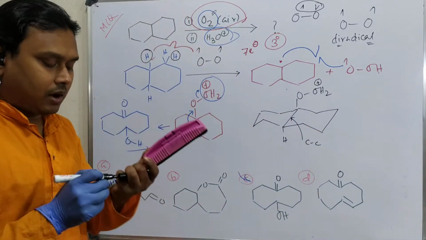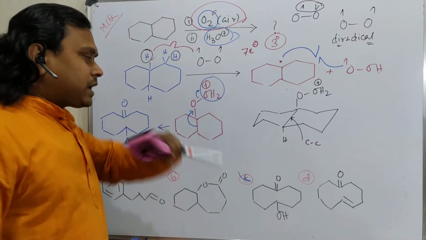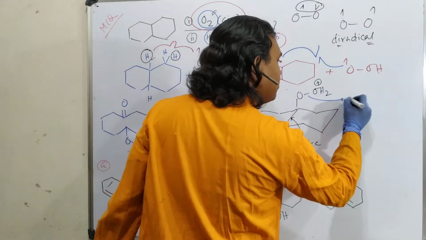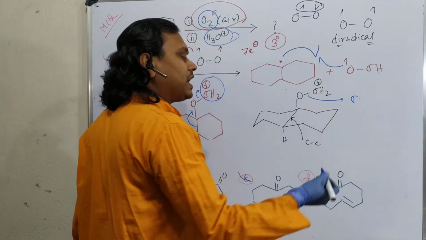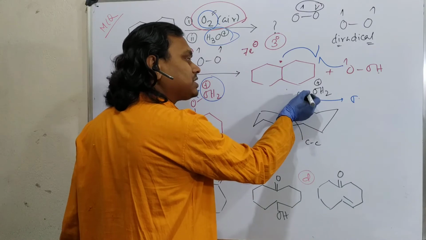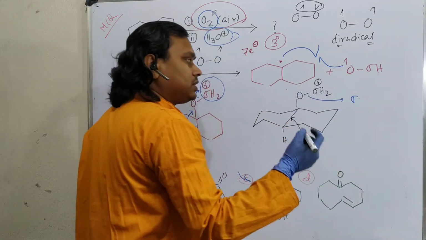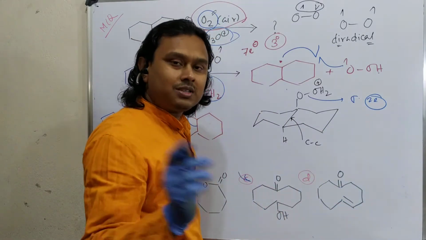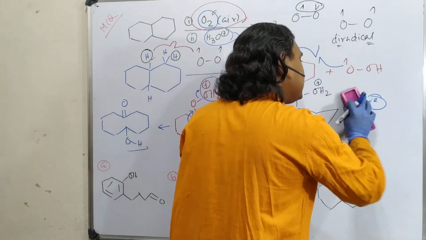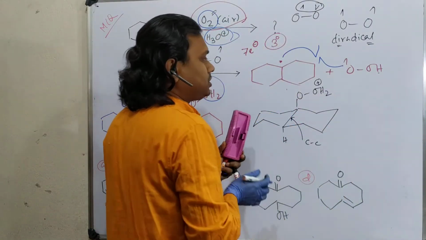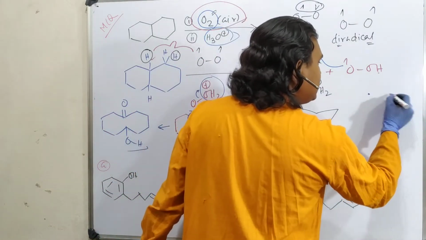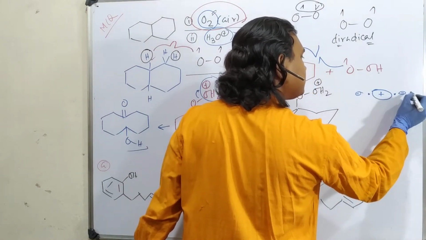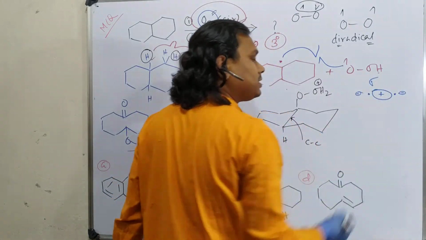Now, you can understand. When somebody is migrating or attacking, what happens? This is actually a sigma bond, so the sigma bond is breaking. Why? Because someone is giving electrons to the sigma star of this bond. If the sigma contains 2 electrons and you give 2 electrons to the sigma star, then the bond order is 0. So how is that happening? In order to understand that, you need to understand the orbital picture of sigma and sigma star. Sigma means in between this is plus, minus, minus. This is the orbital picture of sigma.